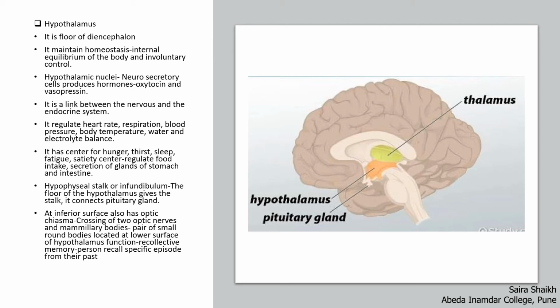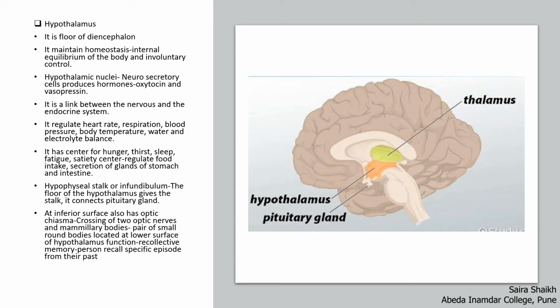It regulates heart rate, respiration, blood pressure, body temperature, water, and electrolyte balance. It has centers for hunger, thirst, sleep, fatigue, and the centers which regulate food intake and secretion of the glands of the stomach and the intestine. It has the hypophyseal stalk or the infundibulum. It is the floor of the hypothalamus. It is the stalk which connects the pituitary gland.